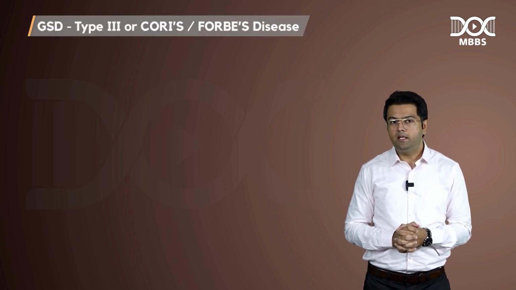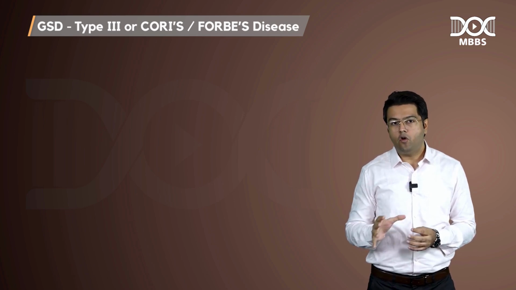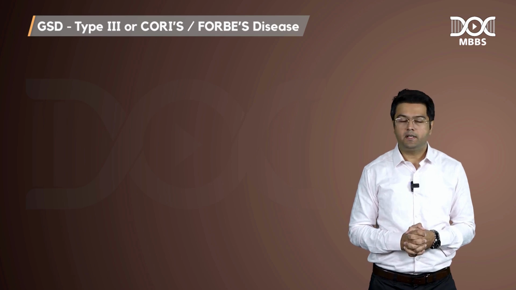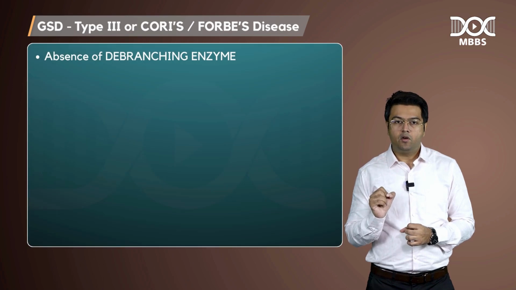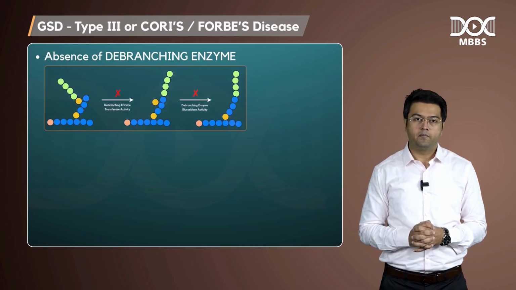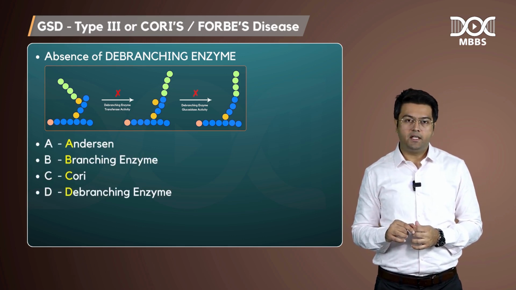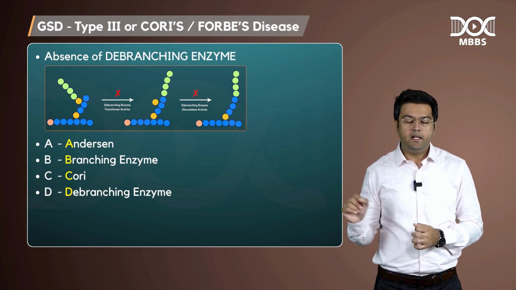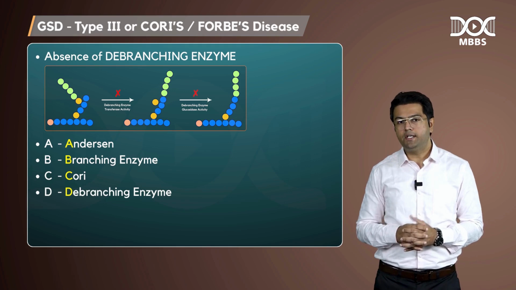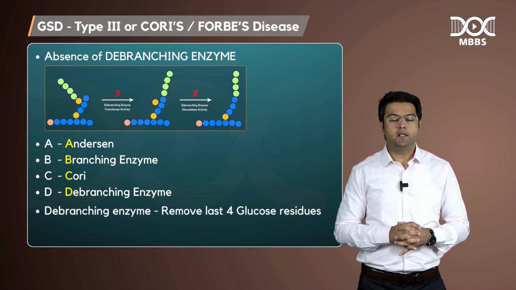Now next is number 3. Type 3 GSD is Cori's disease, C-O-R-I, or Forbes disease. That's the other name. In Cori's disease, there is an absence of the enzyme called debranching enzyme. We can make a mnemonic like this, ABCD of GSD. A for Anderson and branching enzyme, C for Cori's and debranching enzyme. So ABCD of GSDs. In Cori's disease, there is a deficient debranching enzyme.